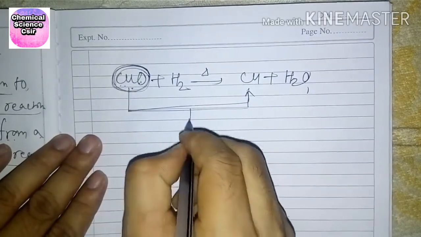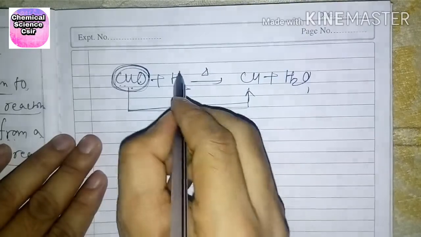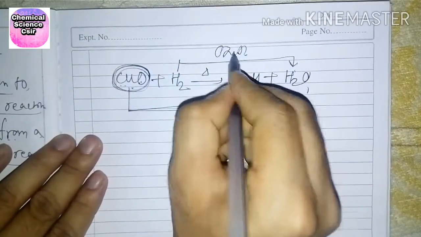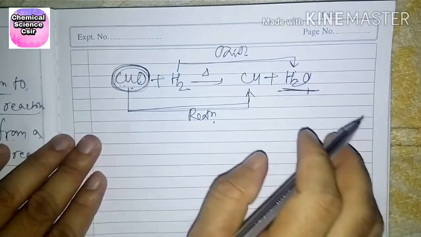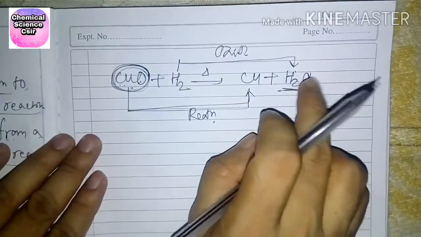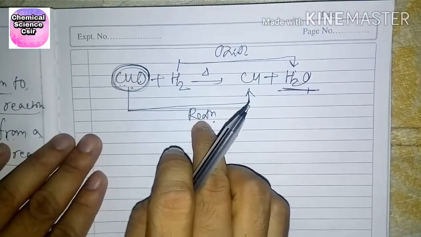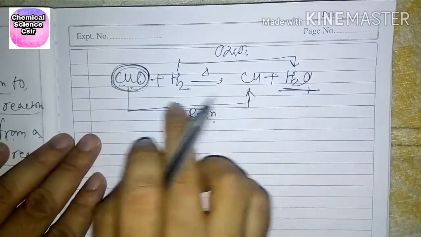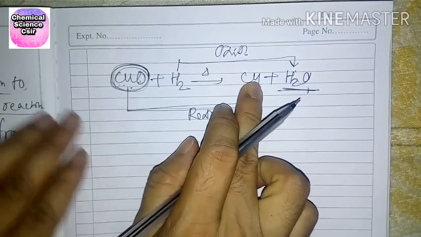So this one is called reduction. Here, adding of oxygen, that means oxidation. Here removal of oxygen is reduction.